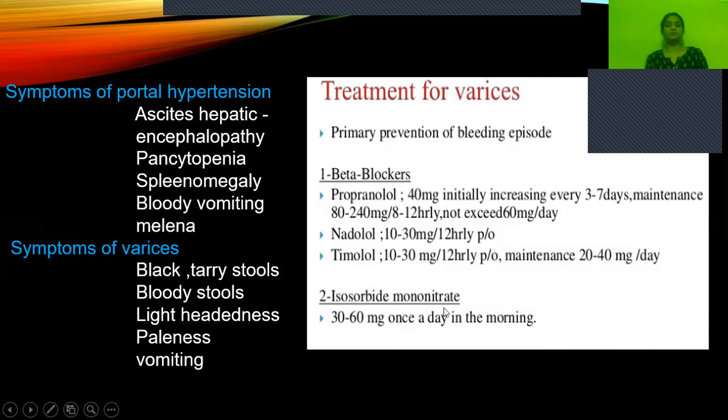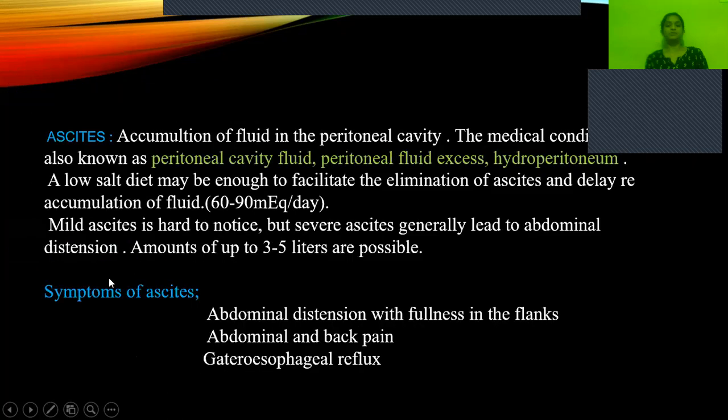And the other is isosorbide mononitrate. It's also an antihypertensive drug. It will be given in the dose of 30 to 60 mg once a day in the morning. And then what do you mean by ascites? As I said, ascites is accumulation of fluid in the peritoneal cavity. This condition is also known as peritoneal fluid excess, or hydroperitoneum. Hydro means fluid or water. Peritoneum, that means accumulation of water in the peritoneal region is called hydroperitoneum.